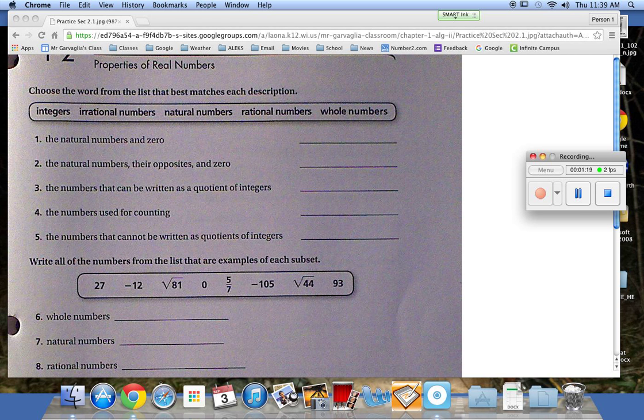All right? The natural numbers and 0. Okay, first, does everybody know what natural numbers are? It's a regular number. It's natural, yes. Decimal? Whole number? Here's where you get your Chromebooks open.